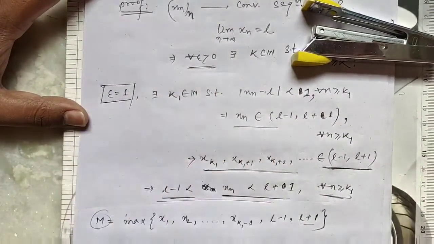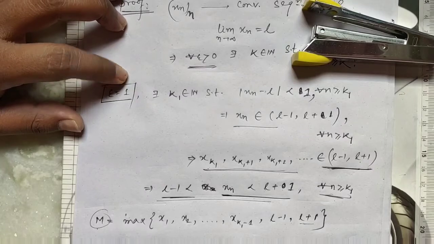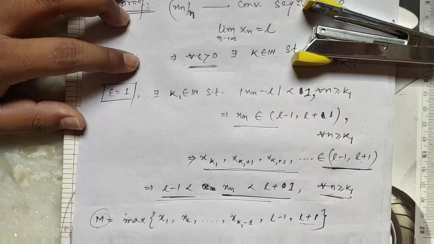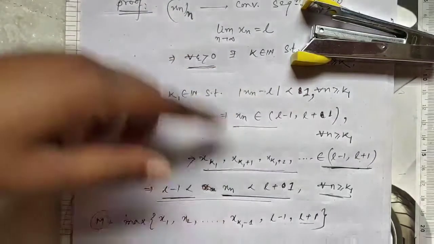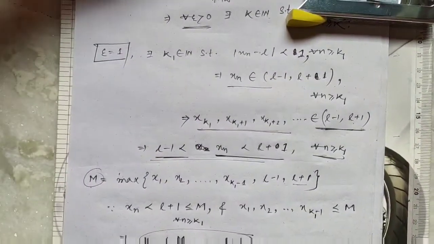Here we choose epsilon equal to 1. We can choose any epsilon. Okay, epsilon equal to 1, 2, 3 or 4. If you choose any epsilon, we can proceed in a similar way.